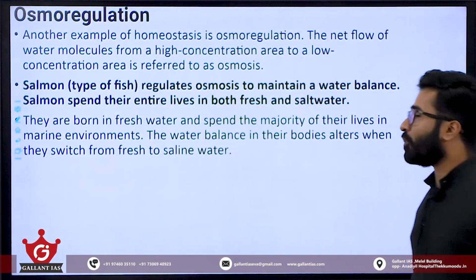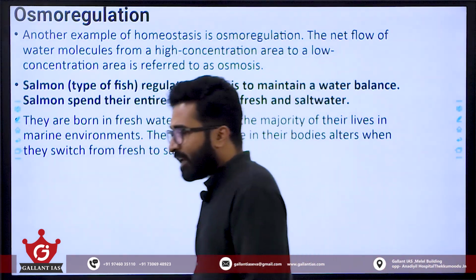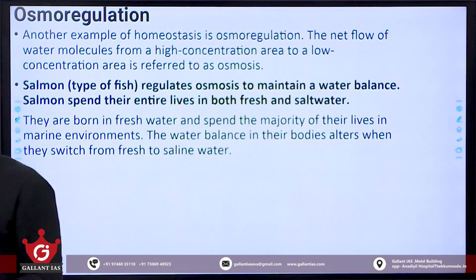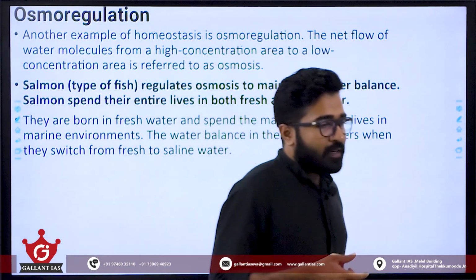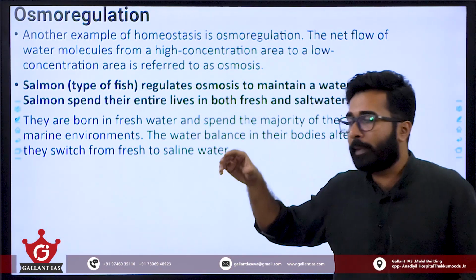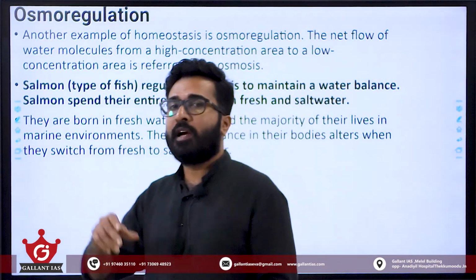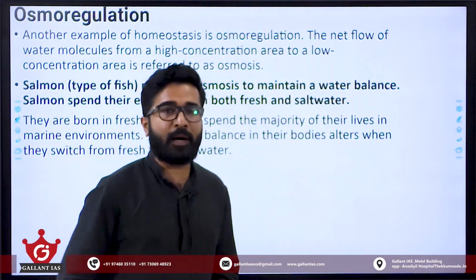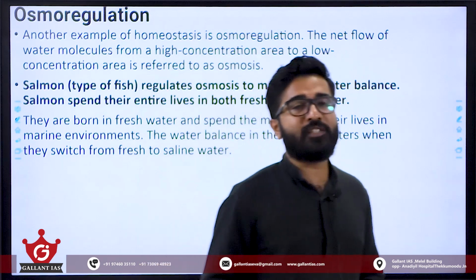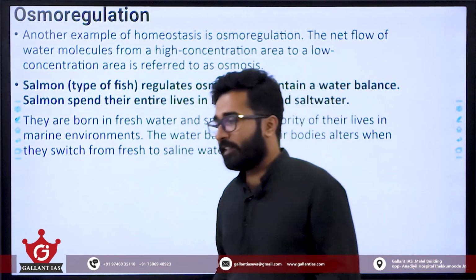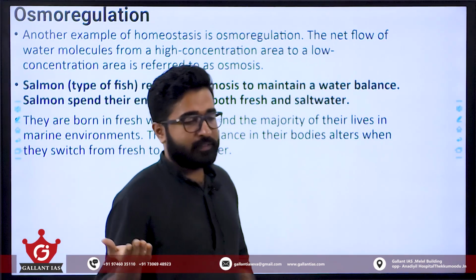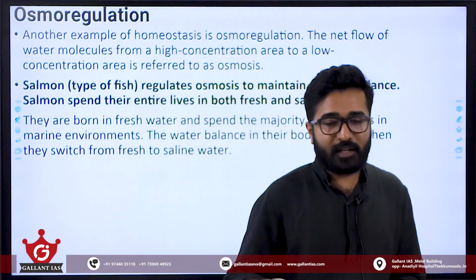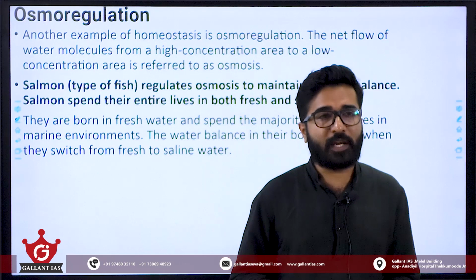Another is known as osmoregulation. For example, there are some fishes which live both in freshwater and in marine environments. So some adjustments are needed when a marine fish enters freshwater, or when a freshwater fish enters the marine environment. Otherwise, in the marine environment, their body fluids will have an entry of salt, which is absent in freshwater.